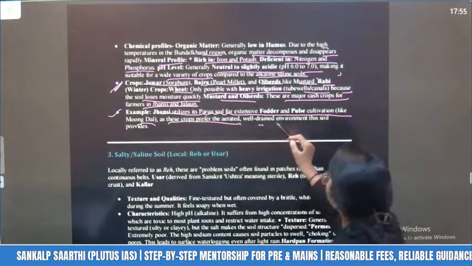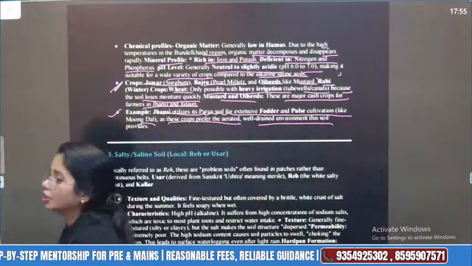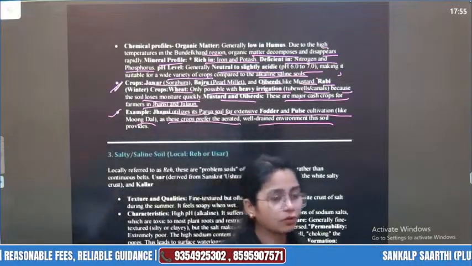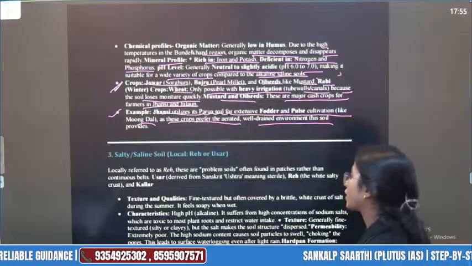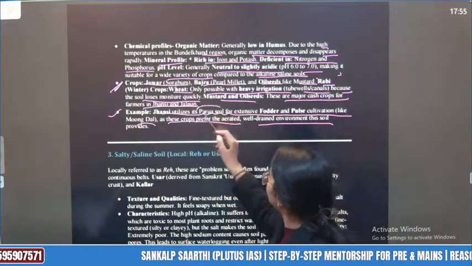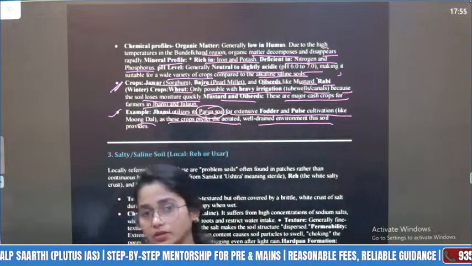Example, Jhansi utilizes its Parwa soil for extensive fodder and pulse cultivation like moong dal, as these crops prefer the aerated, well-drained environment this soil provides. That means moong dal is one of the crops which can grow as sustainable agriculture, है ना, and that has a very good economic balance. Okay. Achha, one thing I really want to talk about, although it will again be Padwa soil, somewhere you also see that red soil is also known as the Padwa soil. Okay, do not get confused.